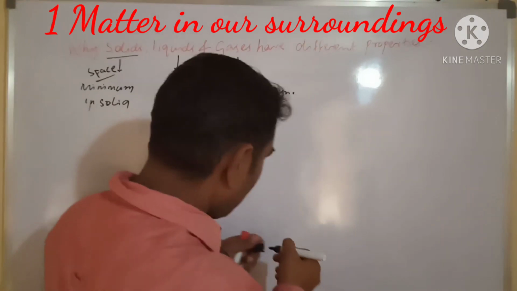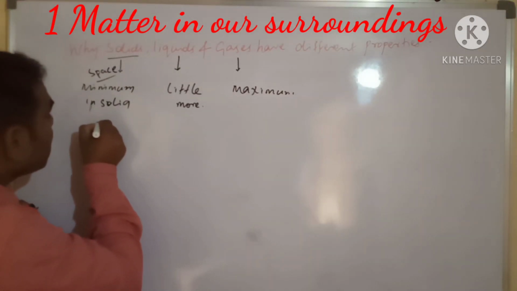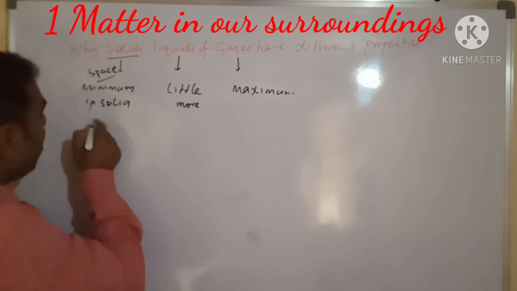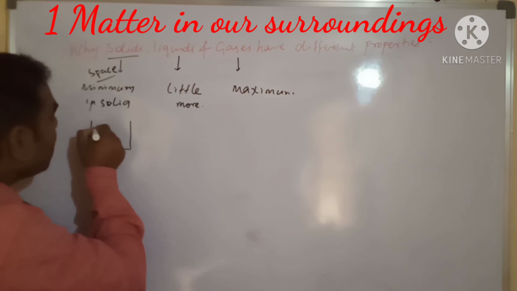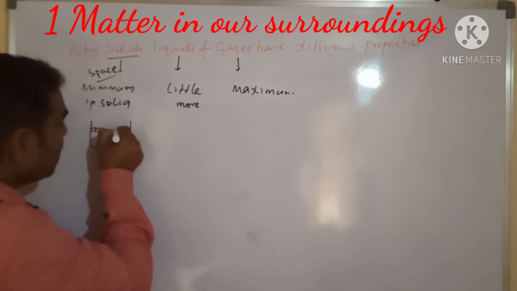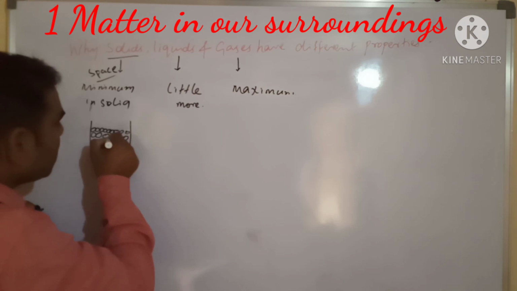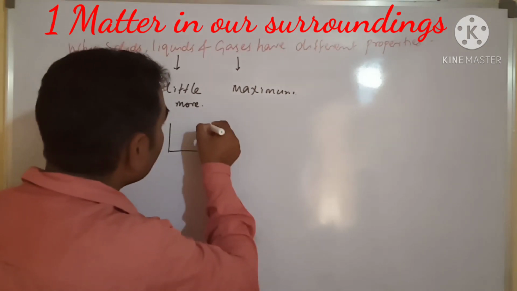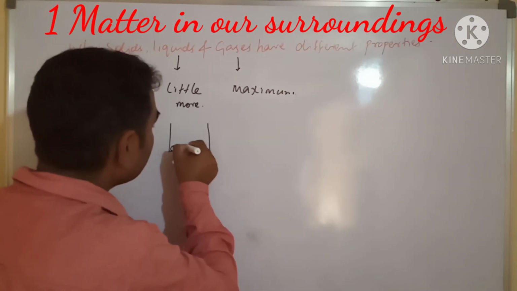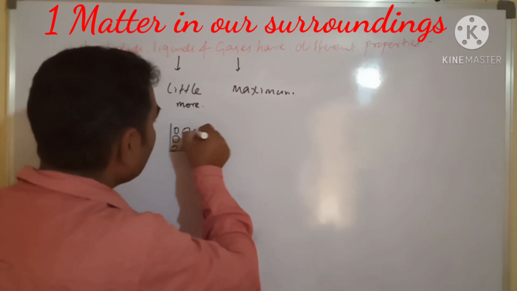Solids are very close to each other, like this. But in the liquid, a little more space is there, like this, space between the particles of the liquid.